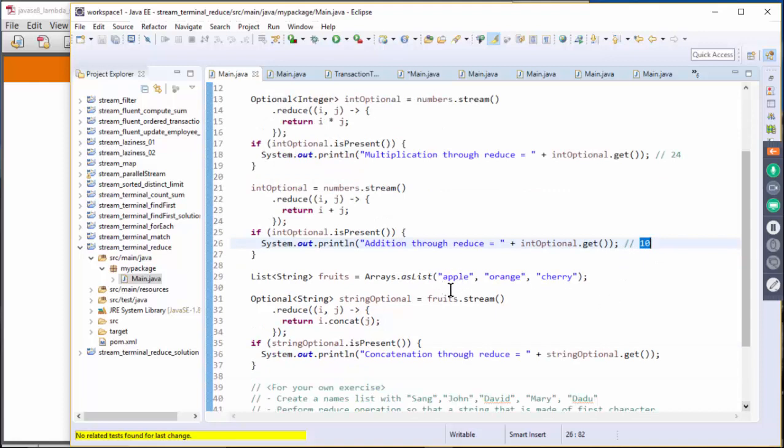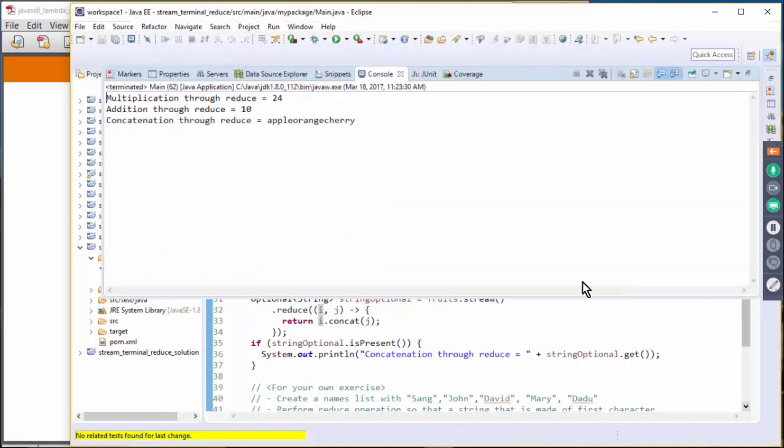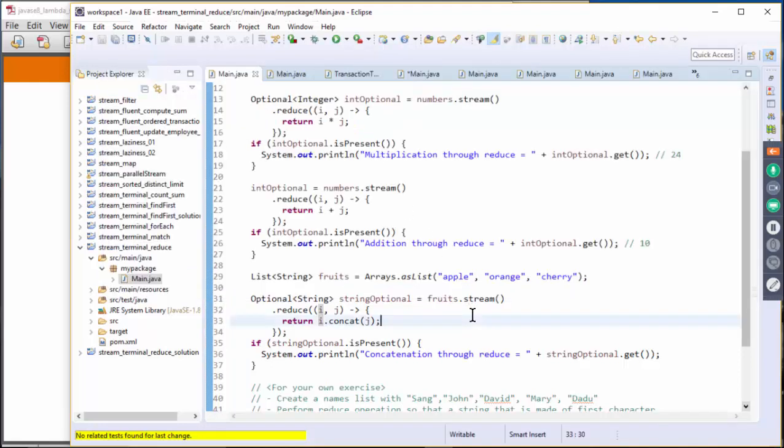Then here, if we perform concatenation, it will take apple and orange and concatenate them, so that should be apple and orange, and then that will be used as an I, and it will take cherry as a J, and it will concatenate. So it will return apple, orange, and cherry. Let's run that. It should actually return apple, orange, and cherry.